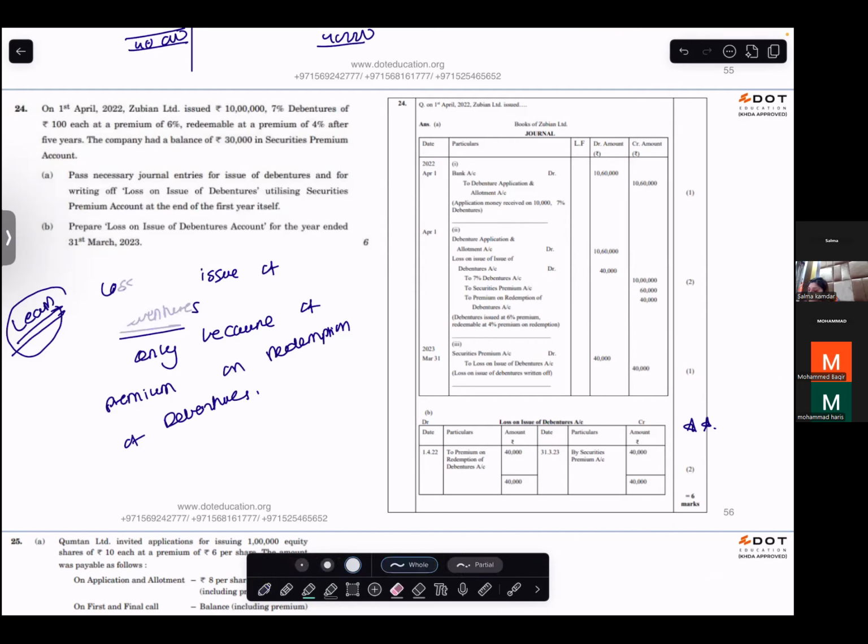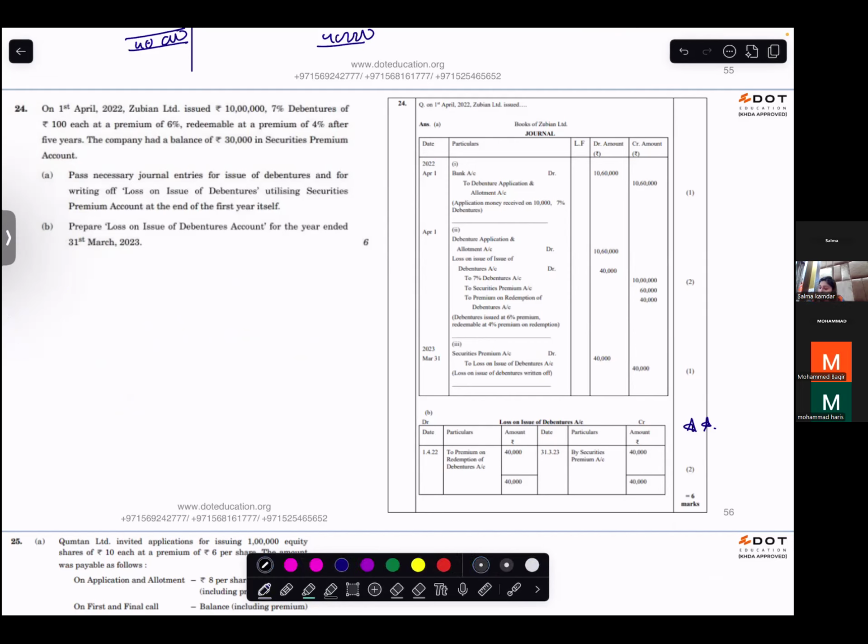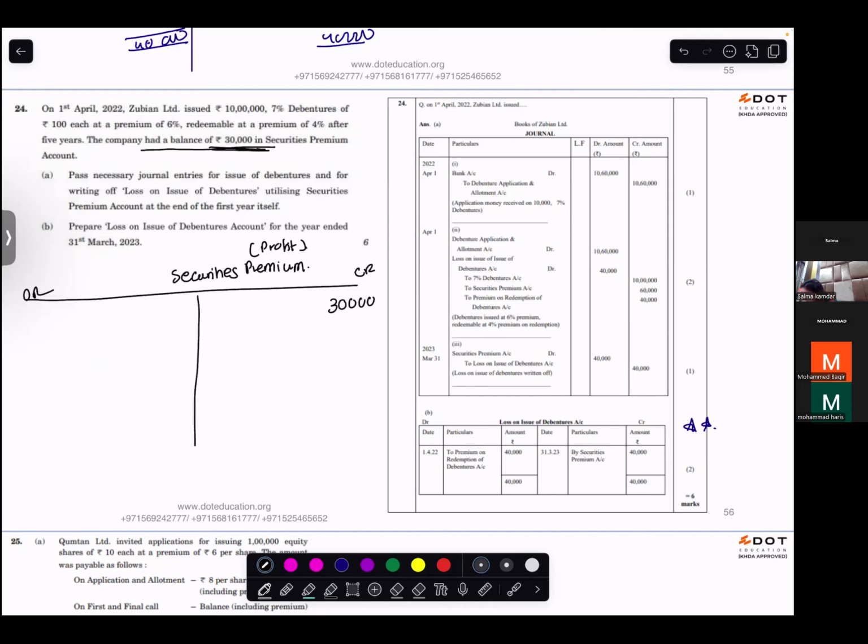Sometimes they might ask you to make a securities premium account. Securities premium account is a profit account, and profit always has what balance? Credit balance. Now you see the company has a balance of 30,000 in securities premium. So I write this 30,000. This is the balance brought down.